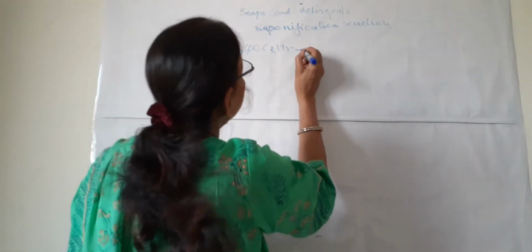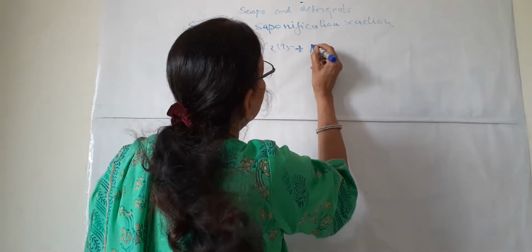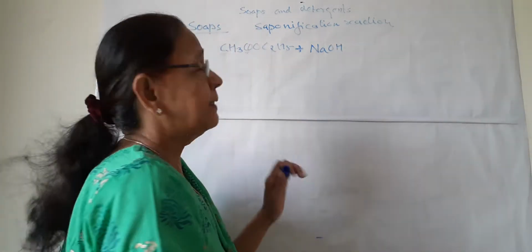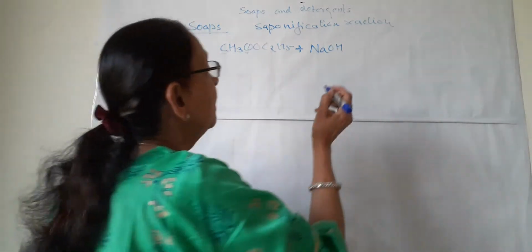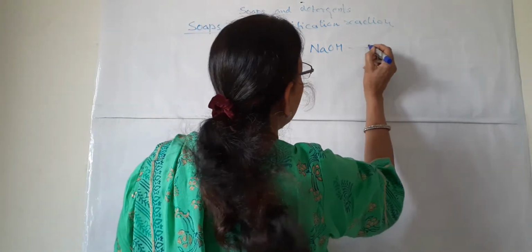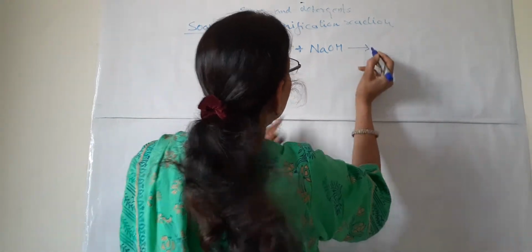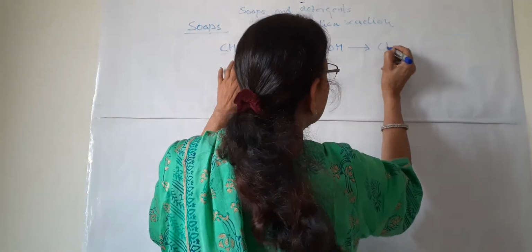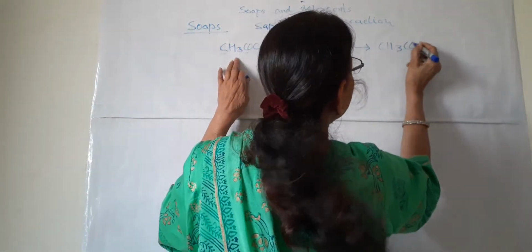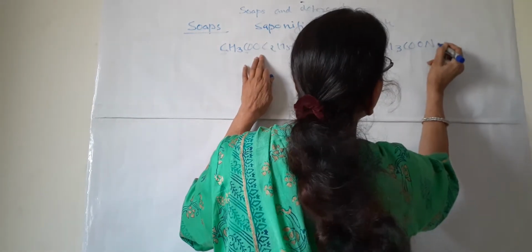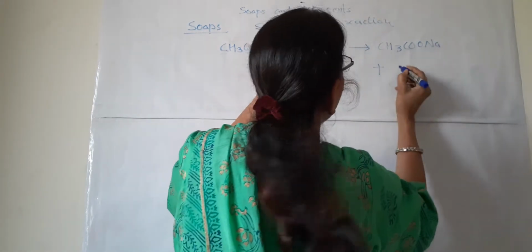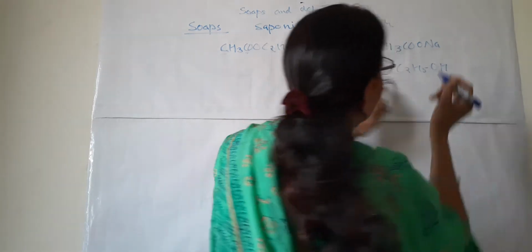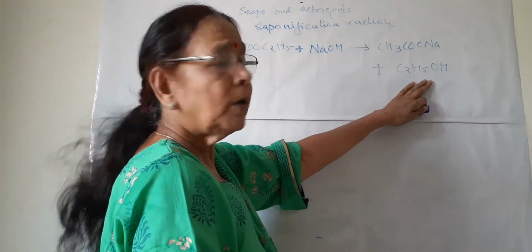When it reacts with a strong base, a strong alkali like NaOH, sodium hydroxide, what is formed? The sodium salt of this carboxylic acid is formed, that is CH3COONa, and this alcohol is formed, C2H5OH, which is ethyl alcohol or ethanol.